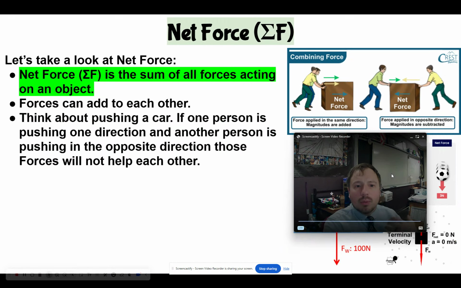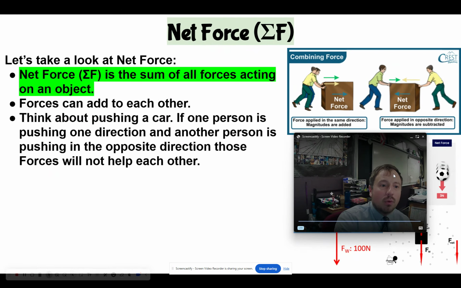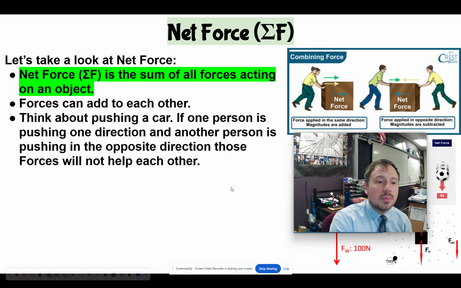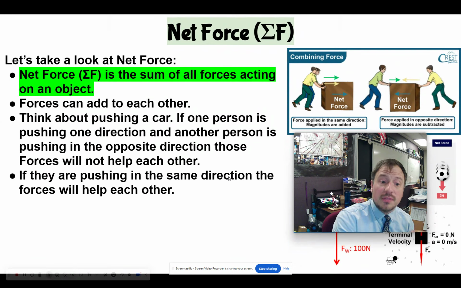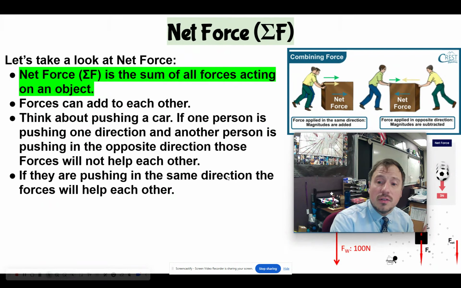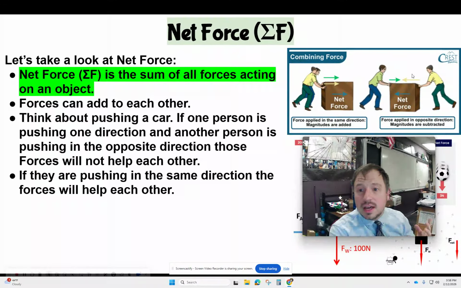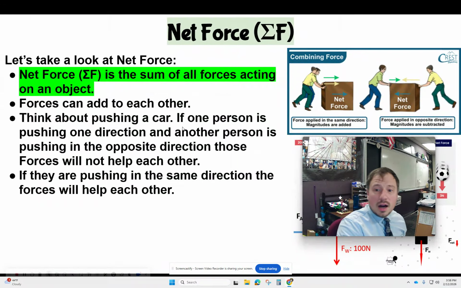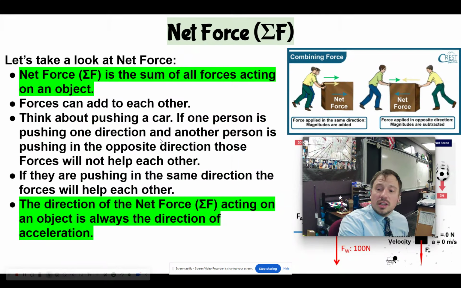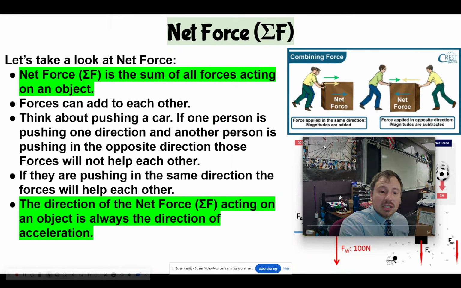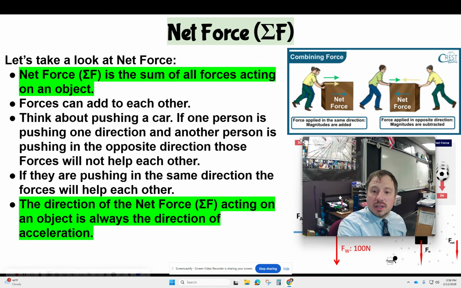So think about pushing a car, pushing an object, right? If one person is pushing in one direction, another person is pushing in the opposite, those forces will not help each other. But if they're pushing in the same direction, the forces help each other. So you can see that up here, right? Now, the direction of the net force acting on an object is always the direction of the acceleration.